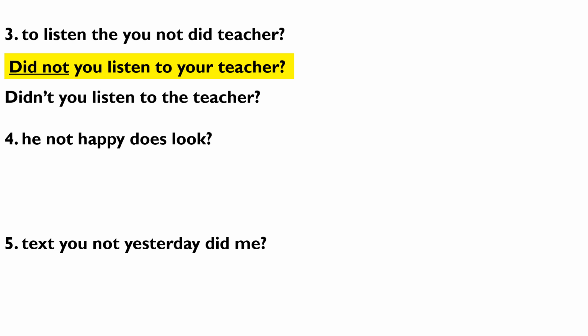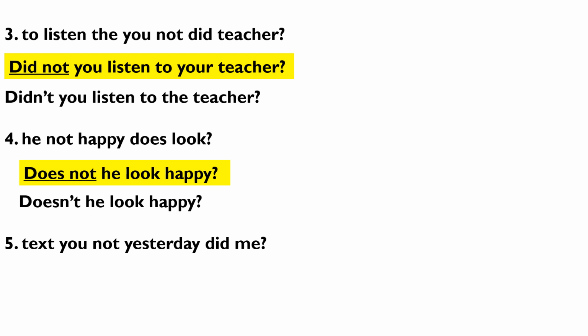The fourth sentence, he not happy does look. When I arrange my sentence, it is, does not he look happy? The verb does not will be written in its short form now. Doesn't he look happy? The fifth sentence, text you not yesterday did me.